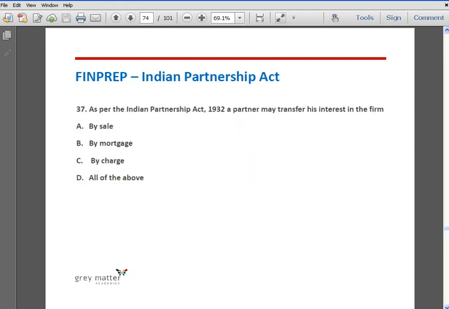Question number 37. As per the Indian Partnership Act 1932, a partner may transfer his interest in the firm: option A, by sale; option B, by mortgage; option C, by charge; and option D, all of the above. The correct answer is option D, all of the above. Section 29 of the Partnership Act deals with the transfer of a partner's interest to an outsider. A partner may transfer his interest in the firm by sale, charge, or mortgage. However, the transferee is not entitled to interfere in the conduct of the firm, require the accounts of the firm, or inspect the books of the firm, and hence all three options are correct.